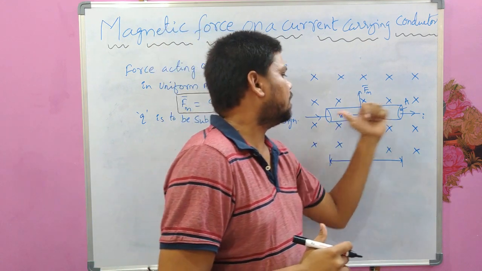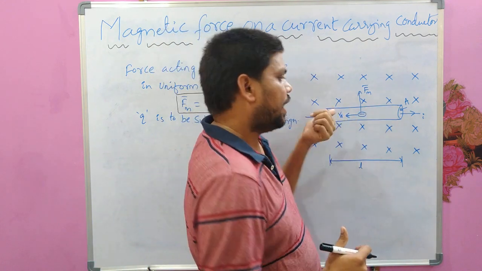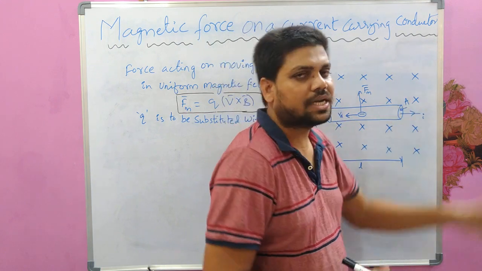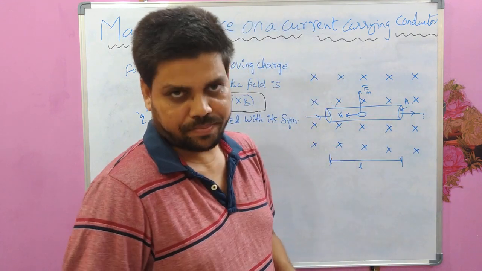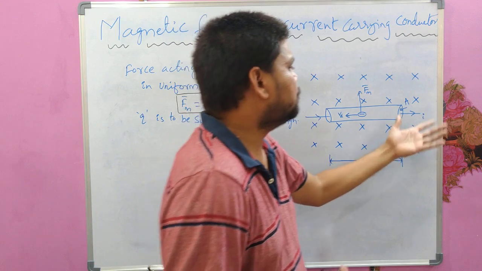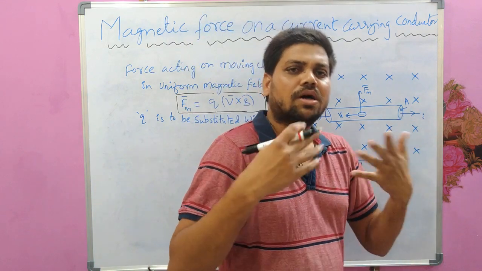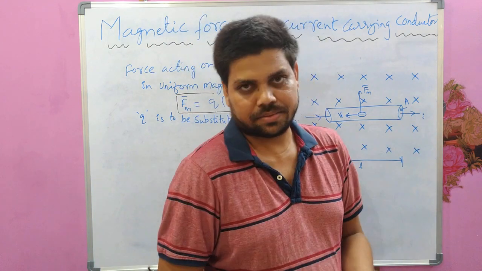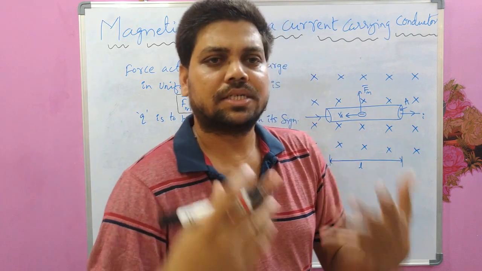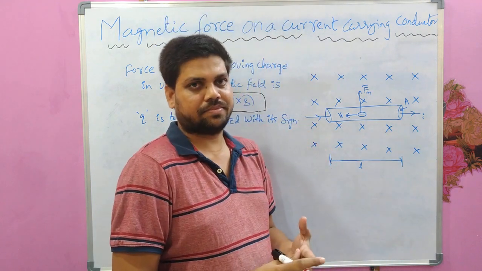So the electrons are moving in this direction and the current is in the opposite direction to the electron motion. That is why current is usually called the positive charge direction.